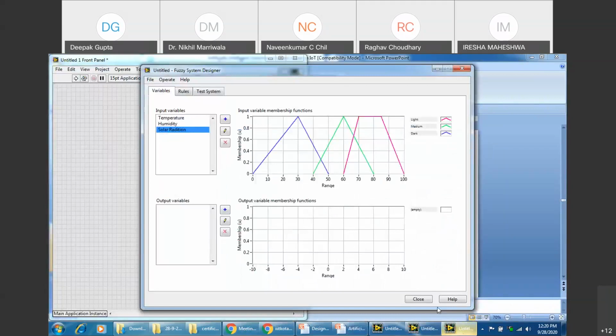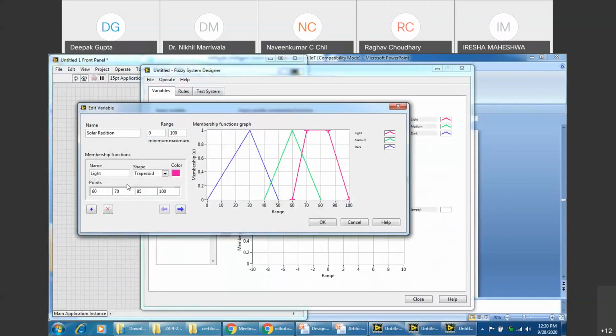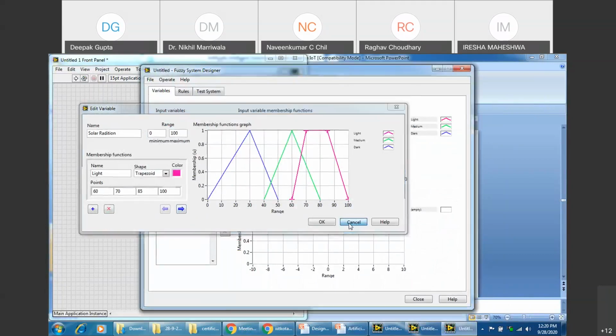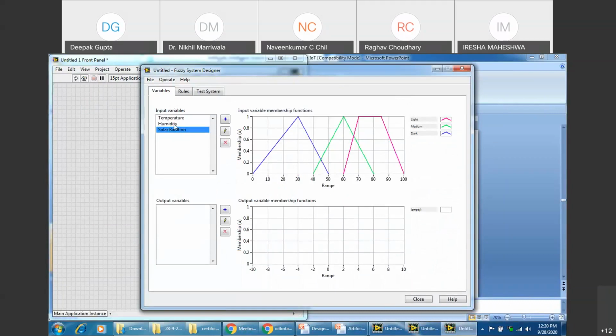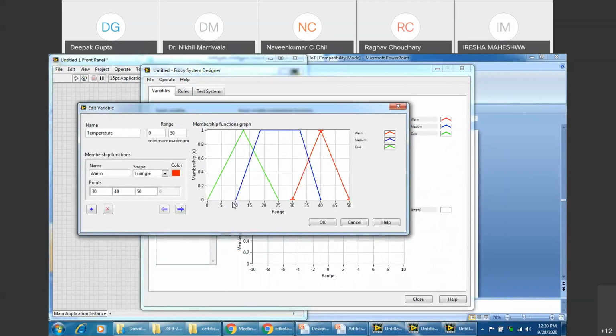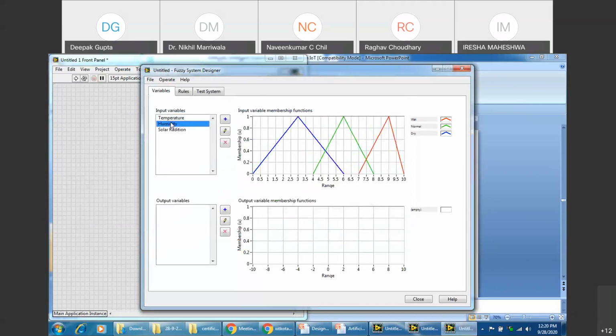So what you can do is you can see these values over here, right? What I'll do is I'll again show you. No, sir, I got the point, but as it was pretty fast, I just said it. No problem. I can again show you that. Temperature: warm is these values. Medium, I just selected randomly, so these are some values that you can see, right? And then cold.